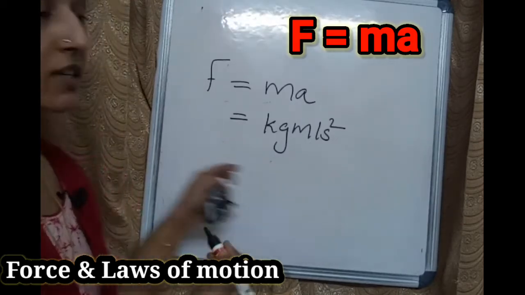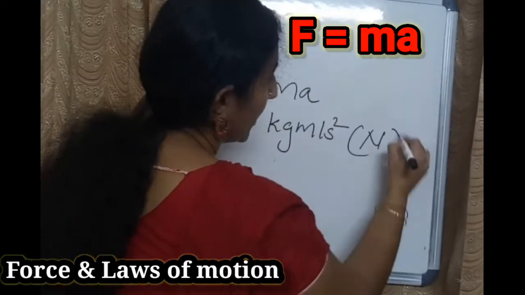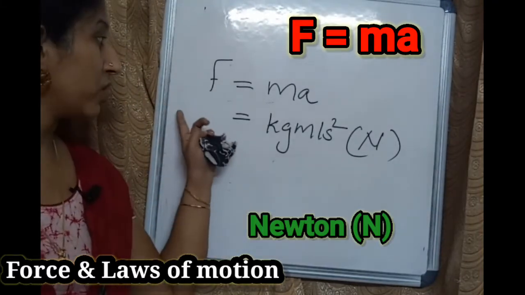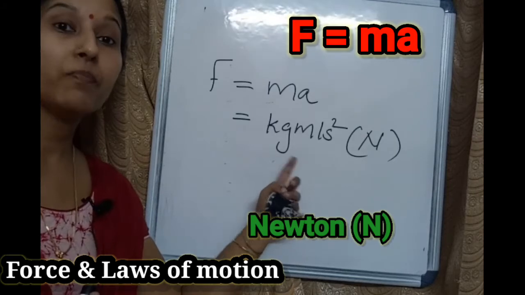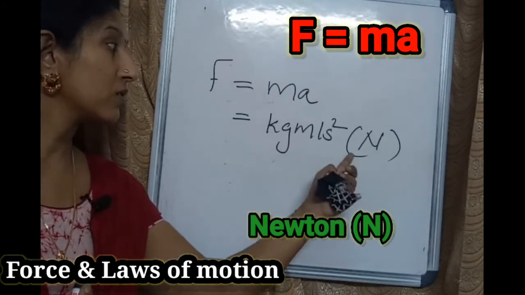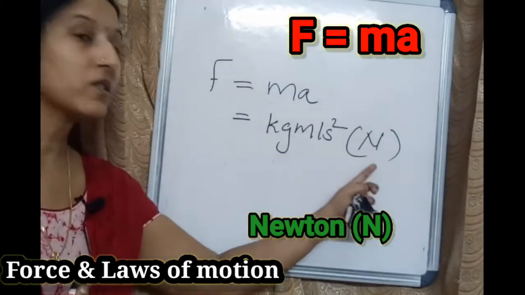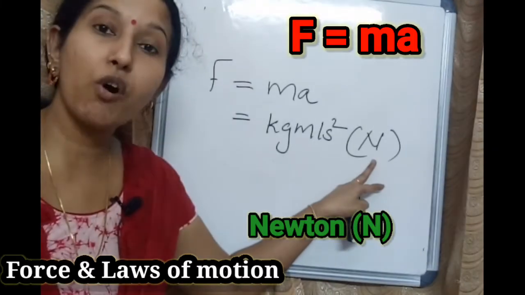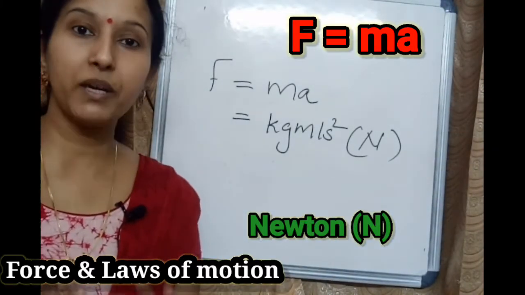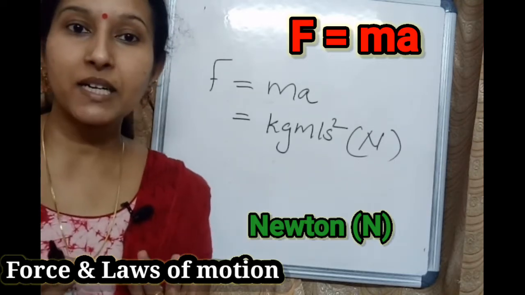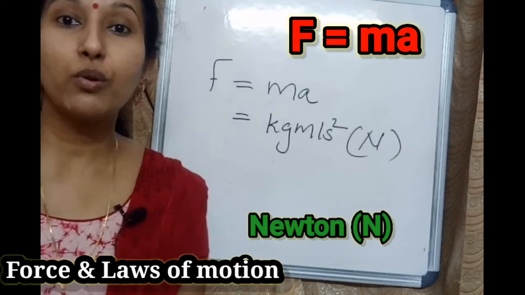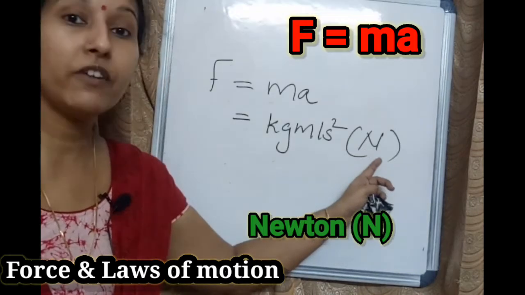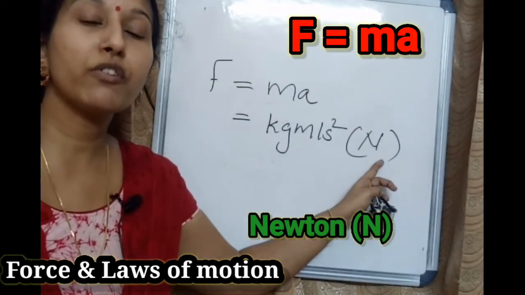This kilogram meter per second square is also known as Newton, because this concept was introduced by Sir Isaac Newton. So the unit for force is Newton. Kilogram meter per second square is itself Newton. But in order to honor the scientist Newton, we use the term Newton for force. So which is the SI unit of force? Newton. Which symbol do we use? Capital N.